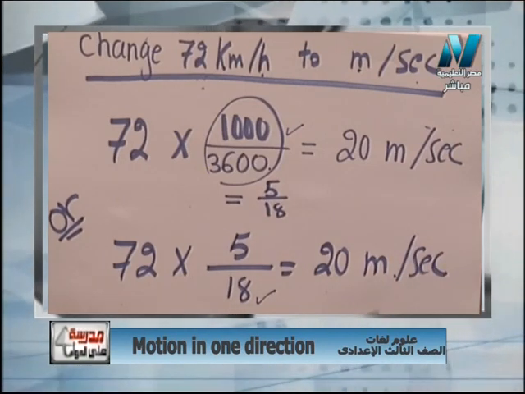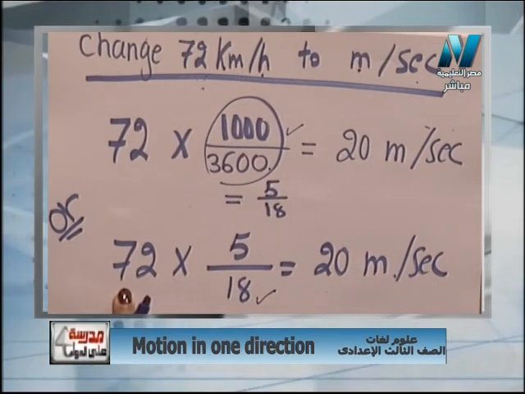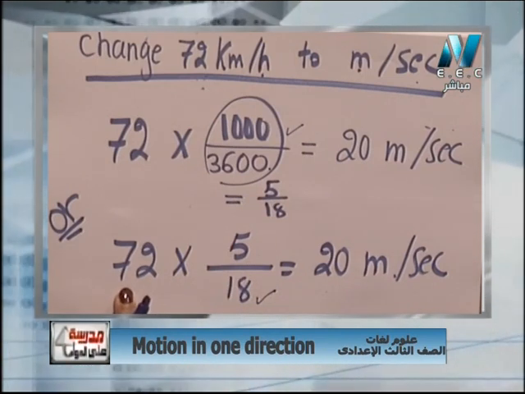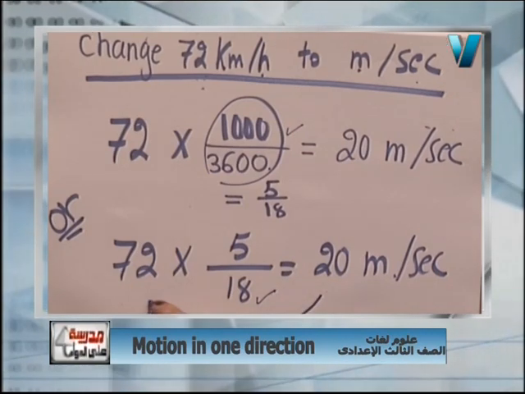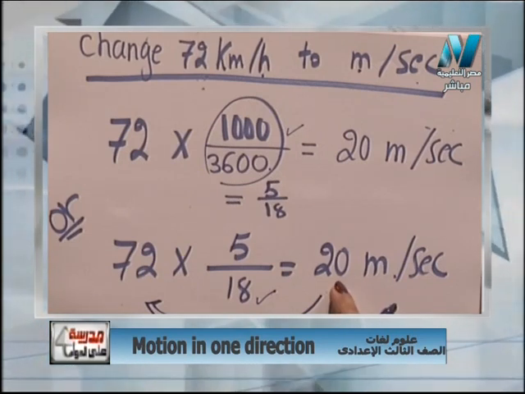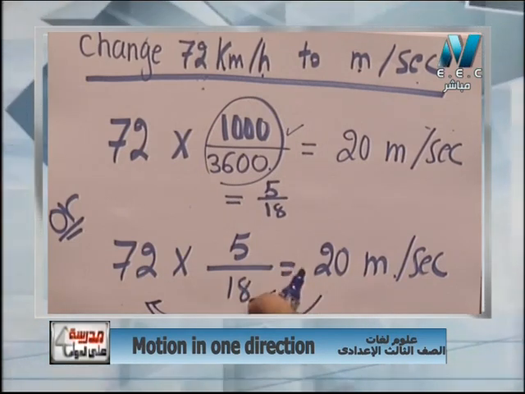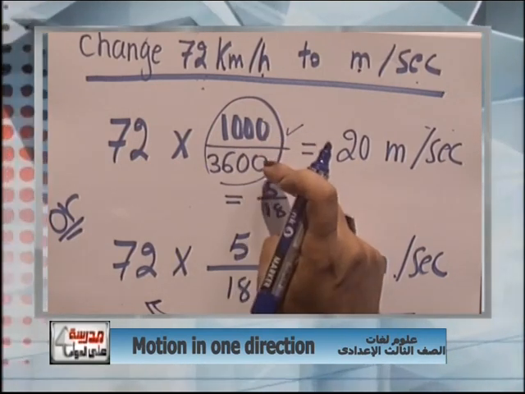Okay. If you want to convert the opposite, I have 20 meter per second. I need to convert it into kilometer per hour. So I reverse the process. I'll make division. So 20 divided by 5/18, or 20 divided by 1000 over 3600.